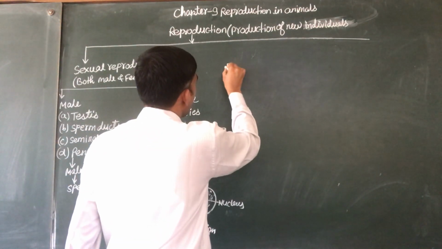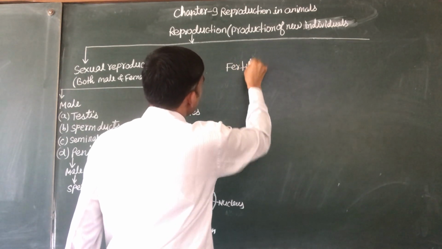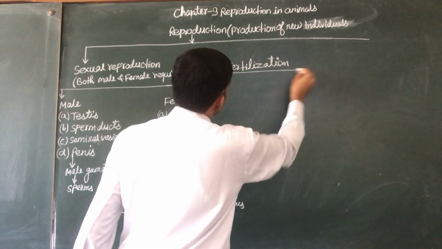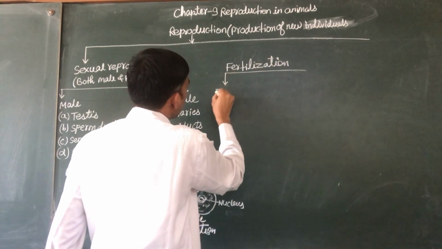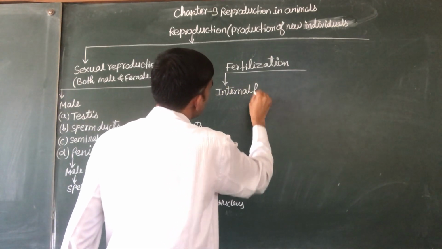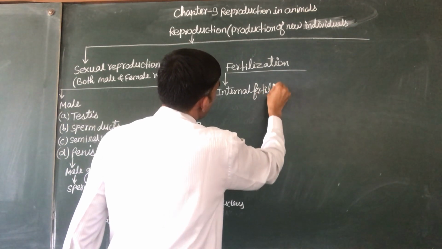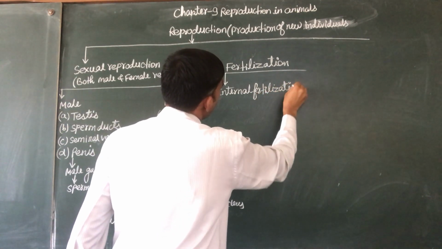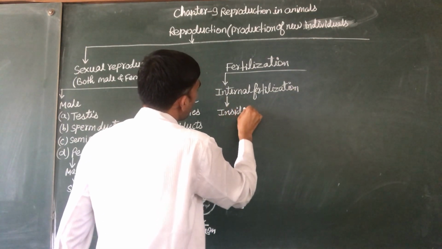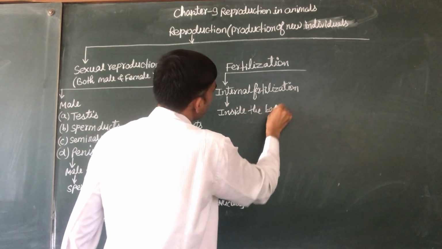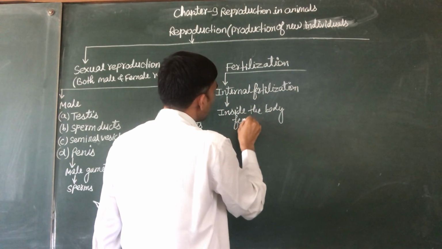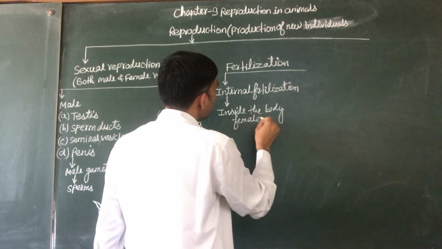After the fertilization, there are two types: internal fertilization and external fertilization. If the fertilization takes place inside the body of the female, that is internal fertilization.